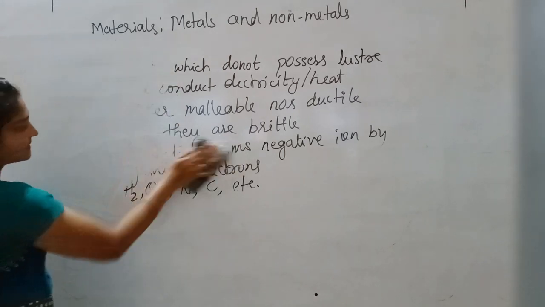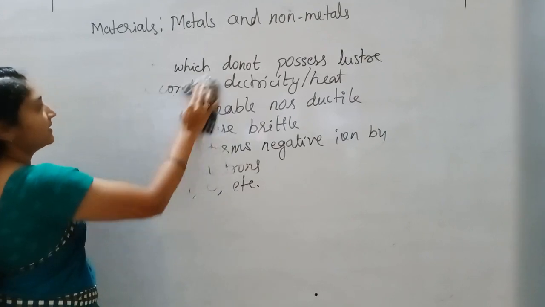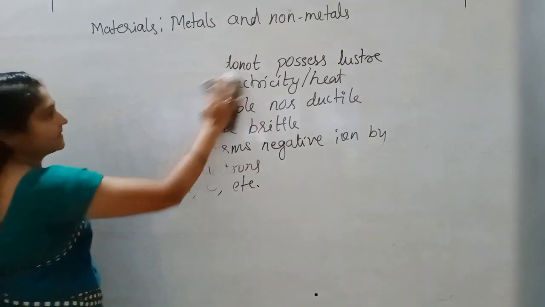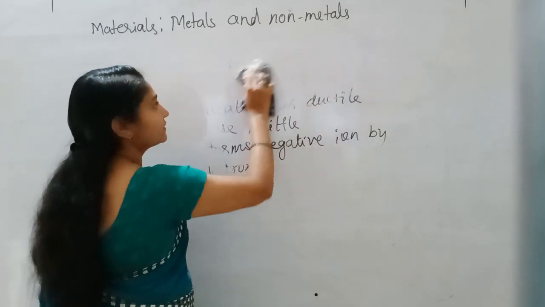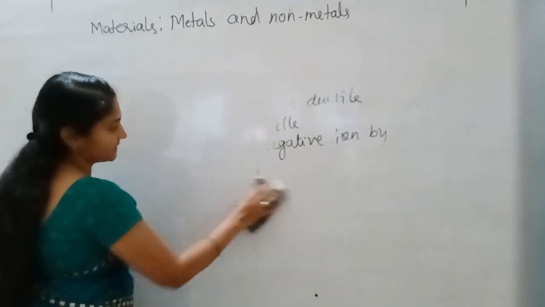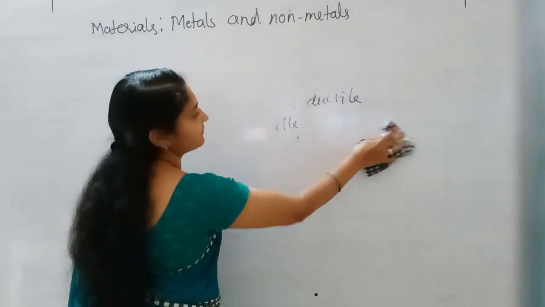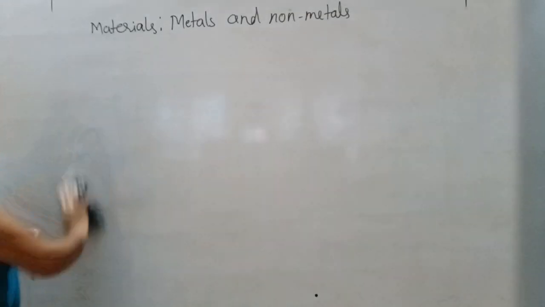Their appearance, their melting point, their boiling point, then their density. That is what we are going to discuss: their appearance, their physical state. That is what we call physical properties.